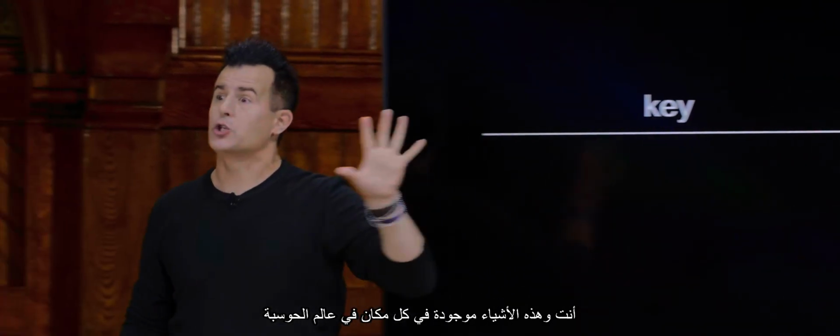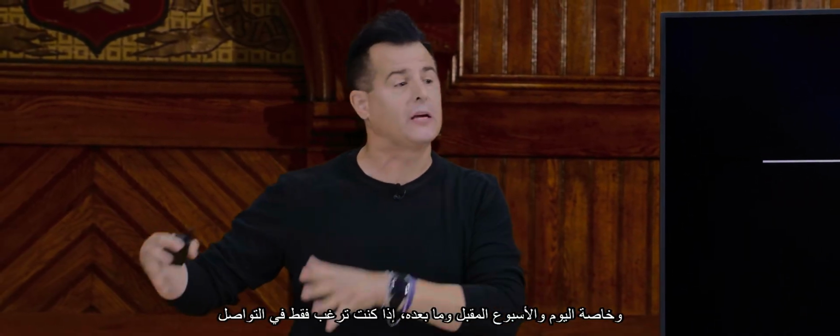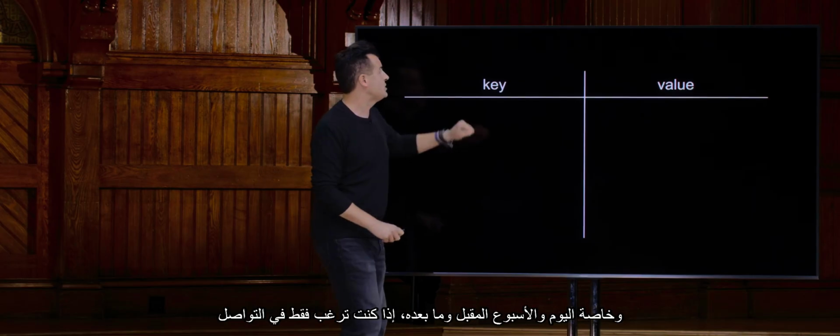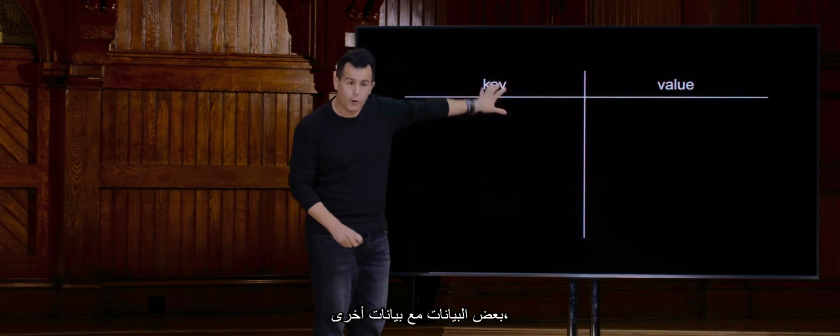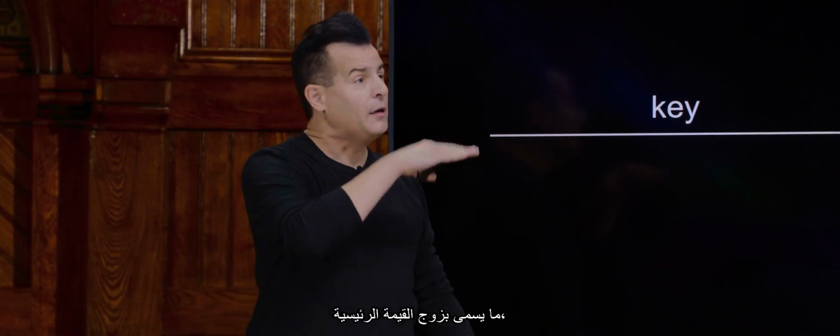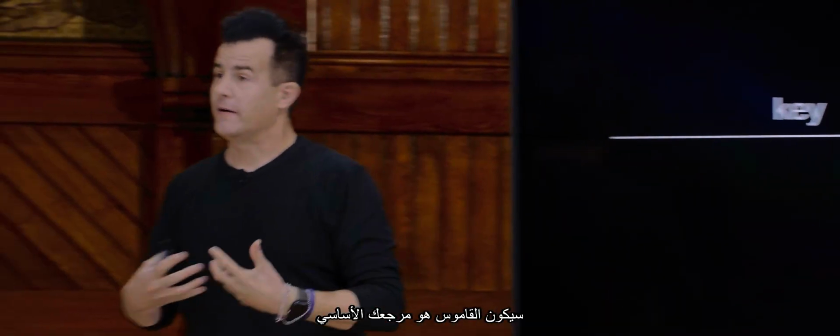And these things are omnipresent in computing, and you're going to start to see them all the more today and next week and beyond, in that if you just want to associate some piece of data with another piece of data, a so-called key value pair, a dictionary is going to be your go-to data type.